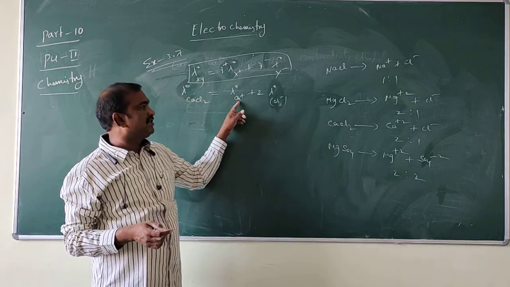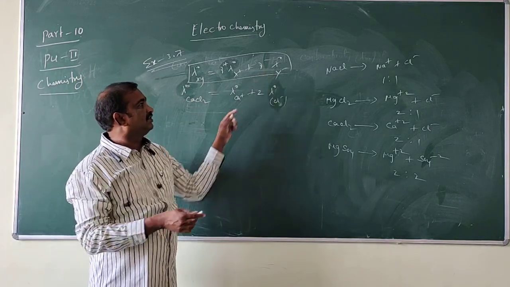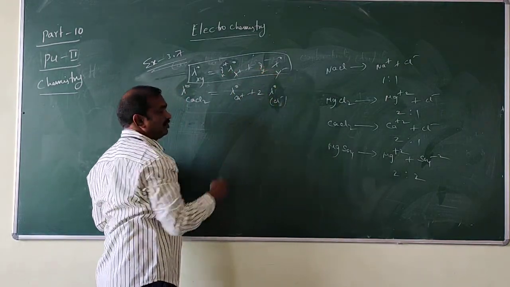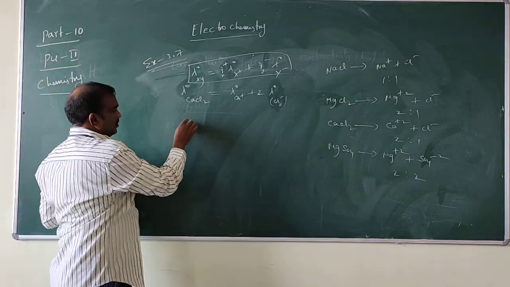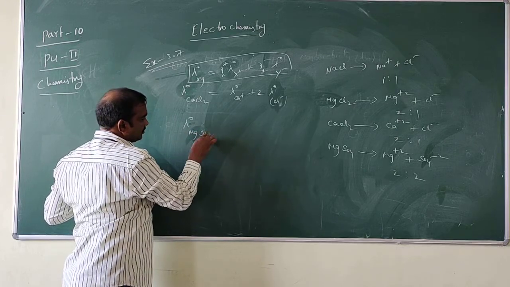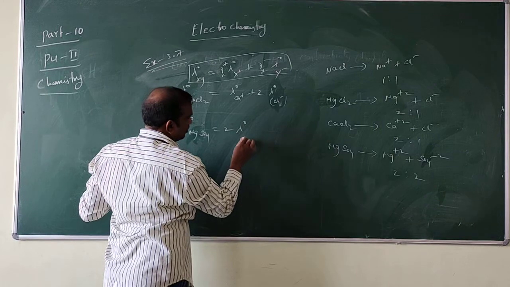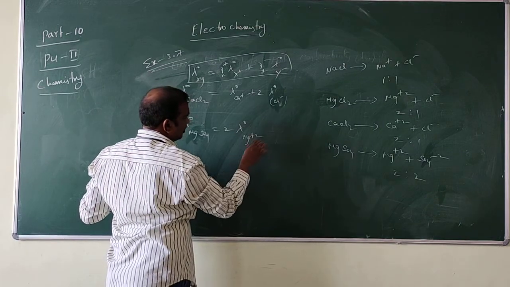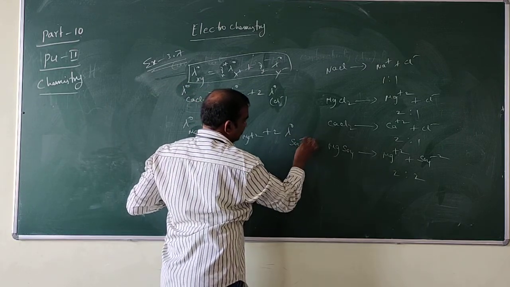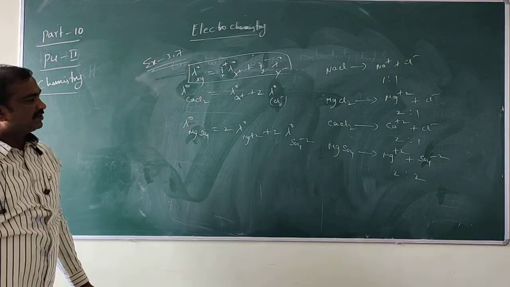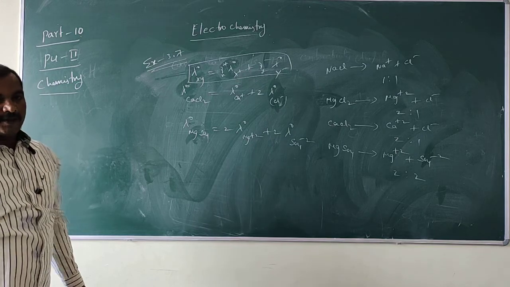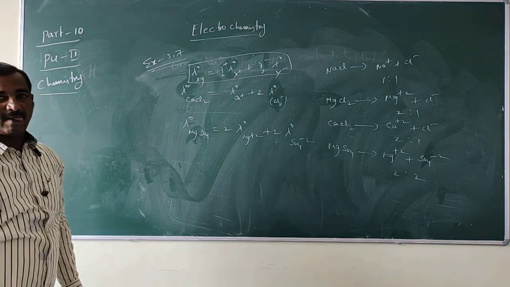So it is lambda naught of Ca plus 2 into lambda naught of Cl minus. We write it like this according to the number of ions. Lambda naught of MgSO4 is 2 into lambda naught of Mg plus 2 plus 2 into lambda naught of SO4 minus 2. To do the problems, these are very important.